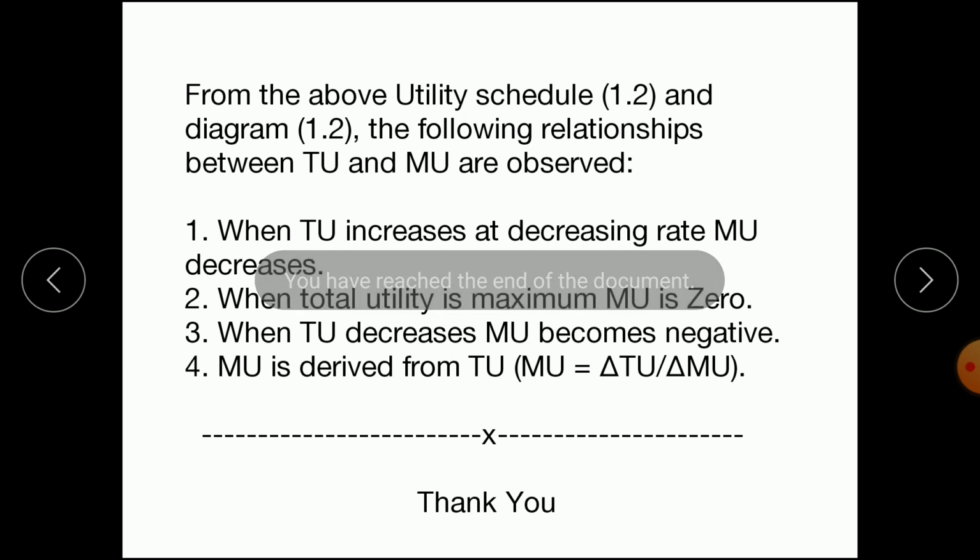So this is all for today. In the next class, I'll discuss the Marshallian theory of consumer equilibrium. So please watch this video very carefully, because this concept of utility is very important in order to understand the theory of consumer equilibrium, both the Marshallian and indifference curve.